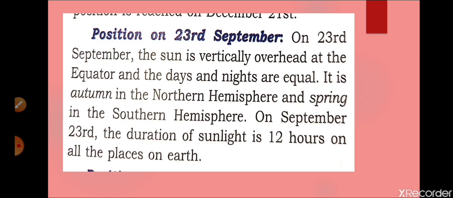Now we are going to discuss 21 June and 22 December. While we are discussing the North Pole, on 21 June there are 24 hours of daylight, and at the other pole it will be 0.